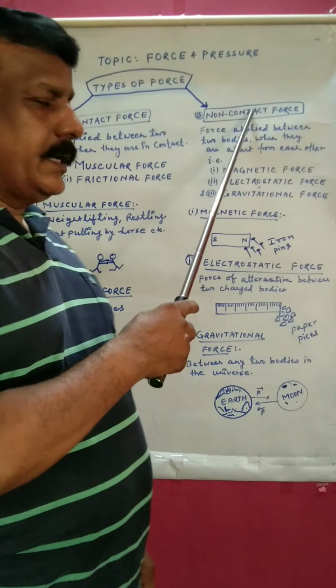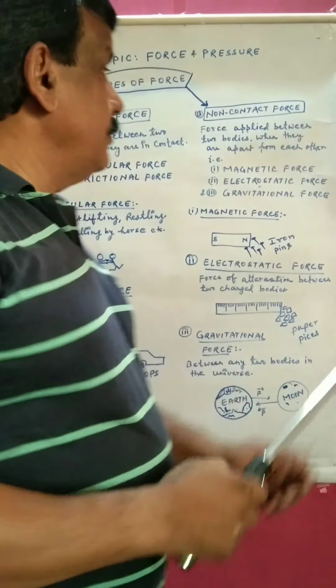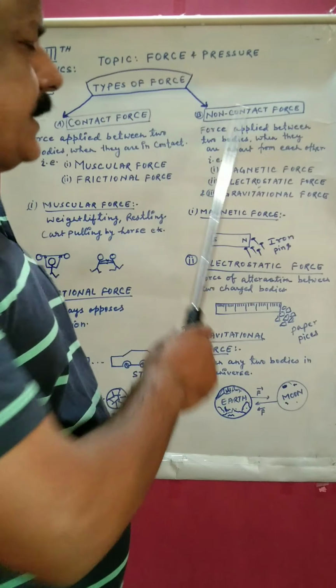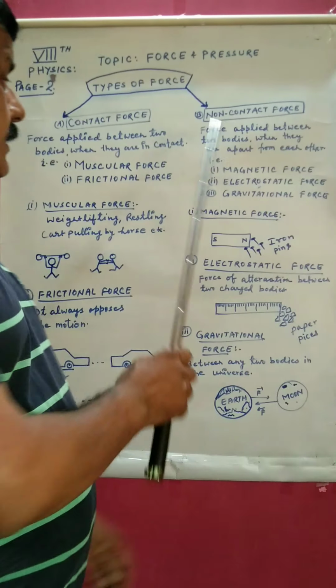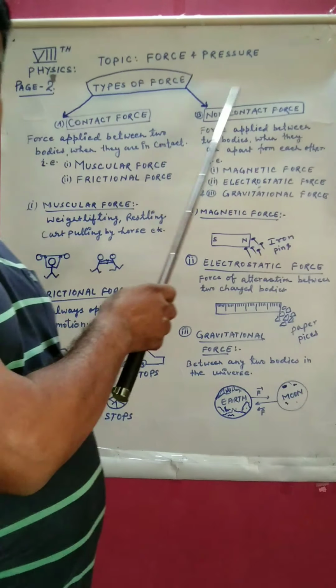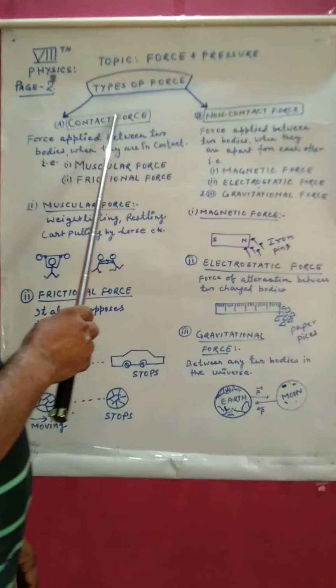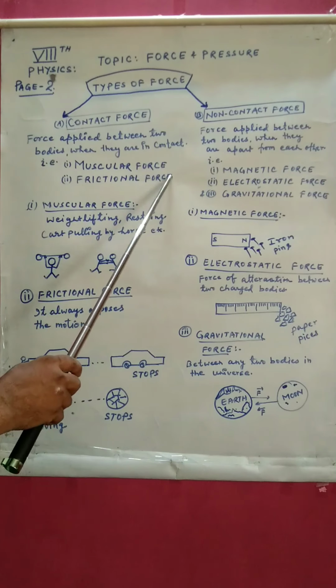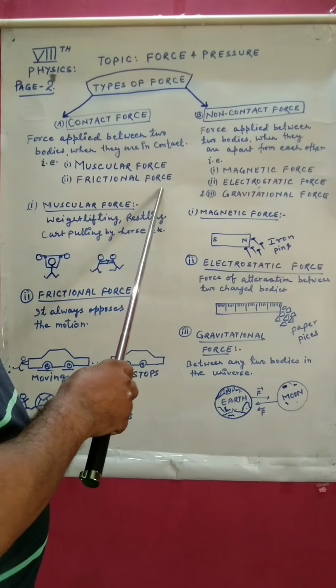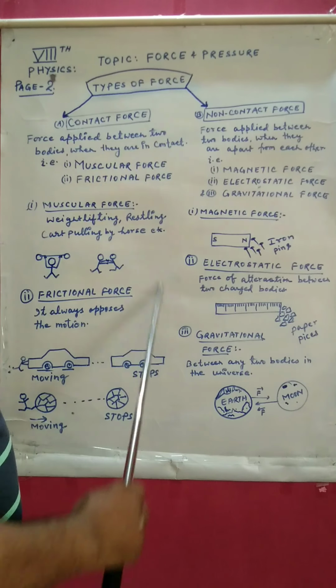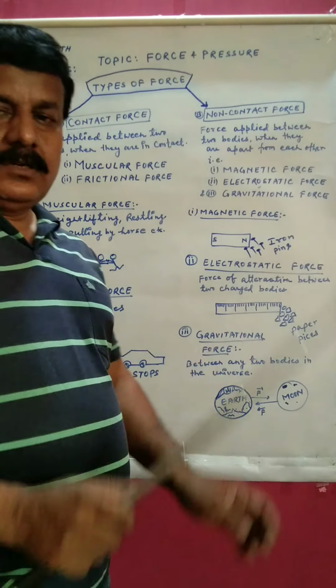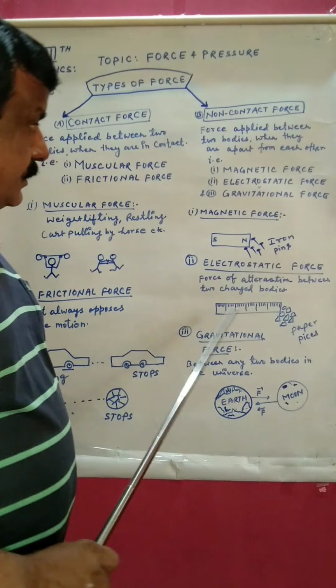And it is the example of non-contact force. So on the whole, force and pressure, types of forces, especially two types: contact force, non-contact force. Under contact force, examples are muscular force, frictional force. And here you can go through all these figures. It makes the concept clear if you go through the figures.